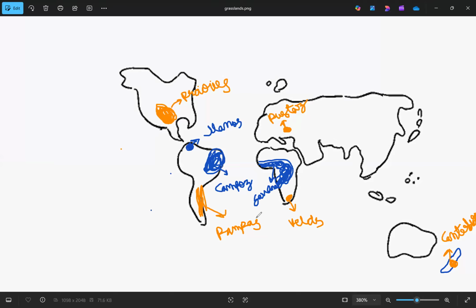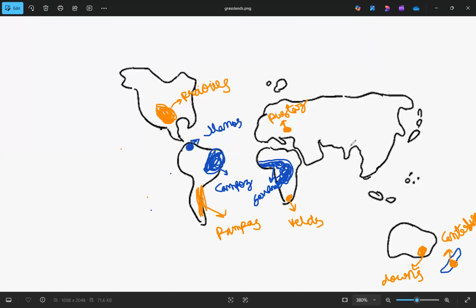And the next one we have covered is Downs. So Downs, it is in Australia. Australia itself comes under temperate zone. So Downs will also be temperate grassland somewhere around here. It is Downs.